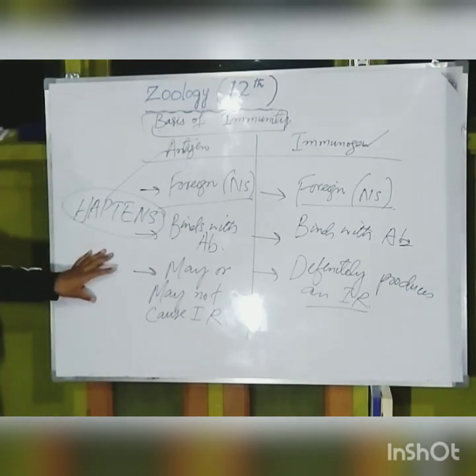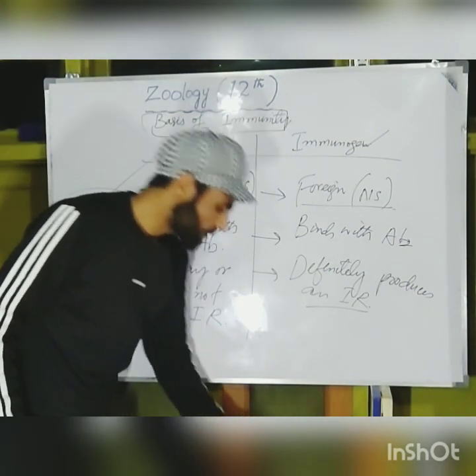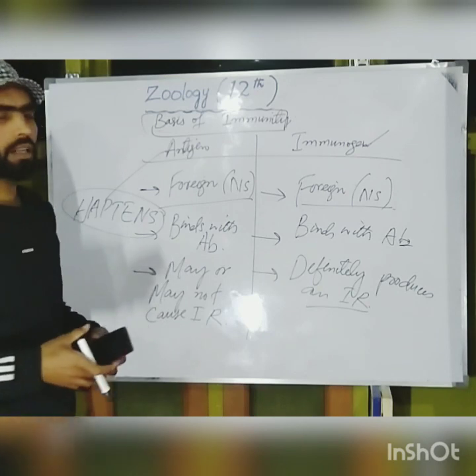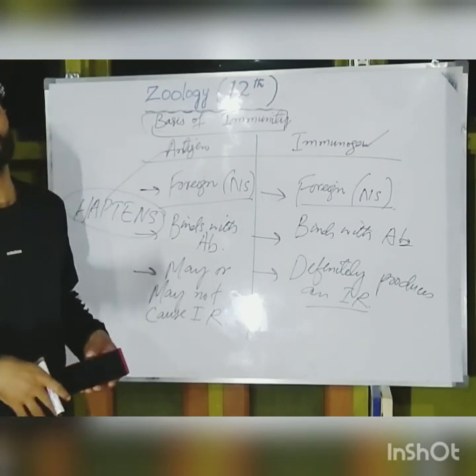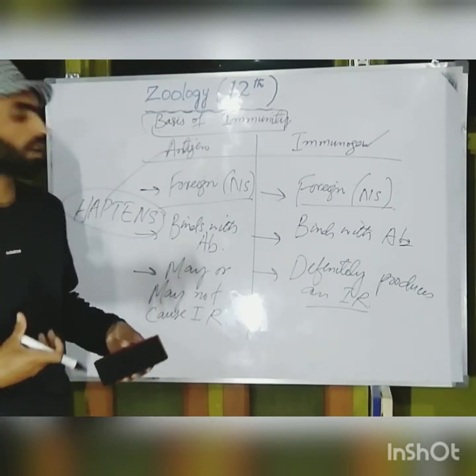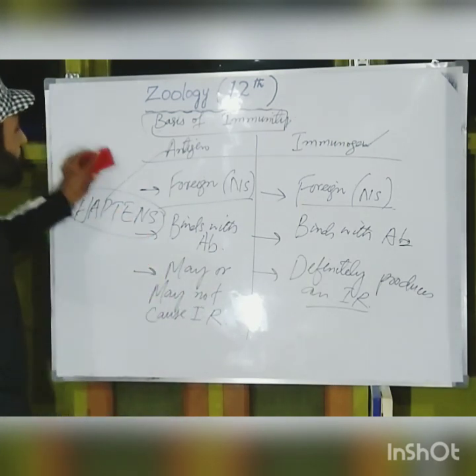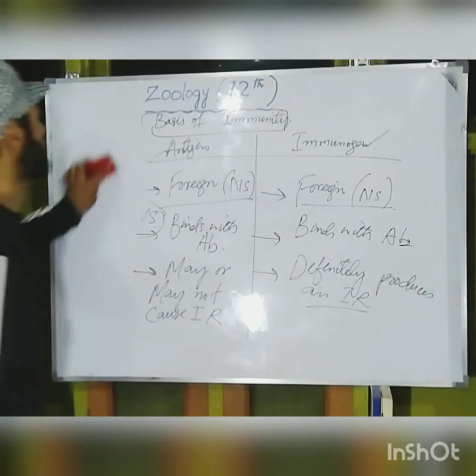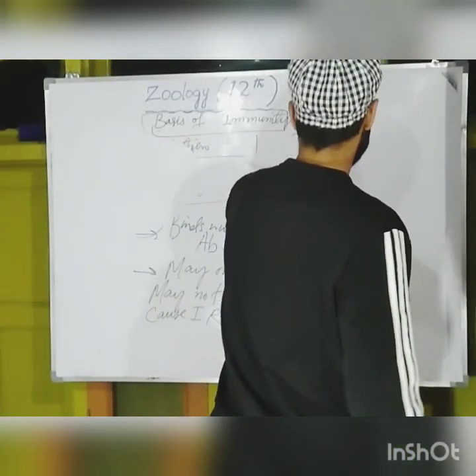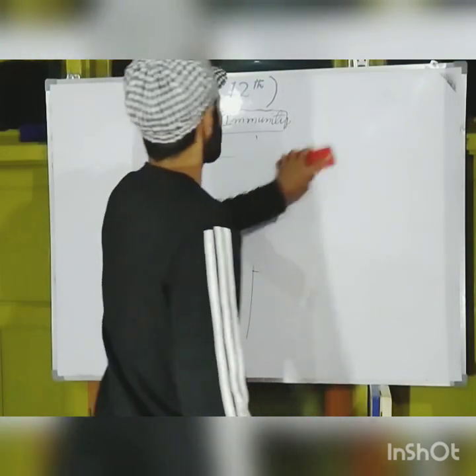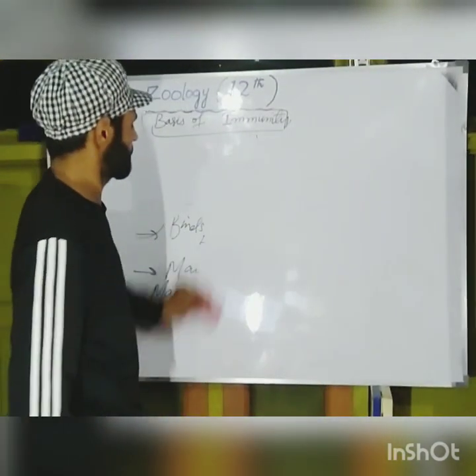So these haptens are those antigens, or those substances, which fail to cause an immune response in our immune system. So moving on to our actual topic.